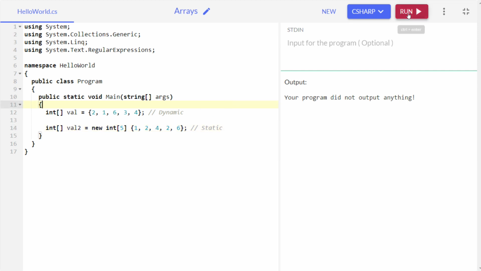Now let's run it again and see if it returns any error or not. No, it's not returning any error because this syntax is totally correct.